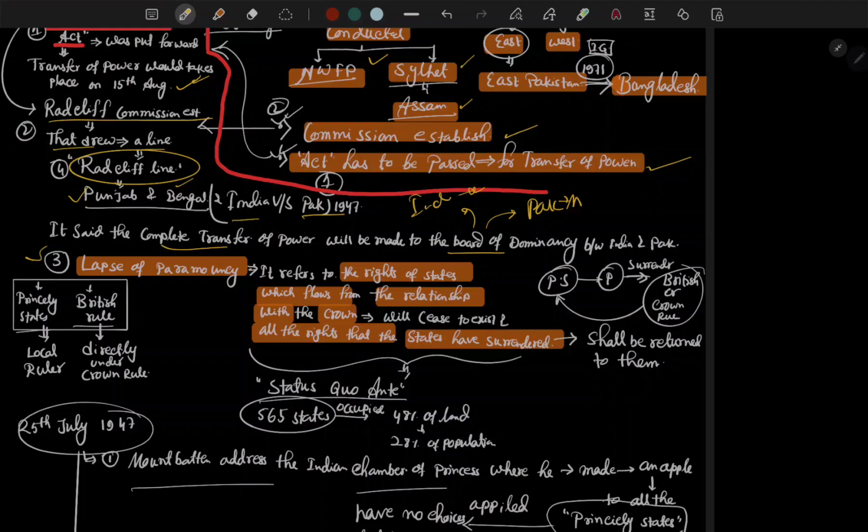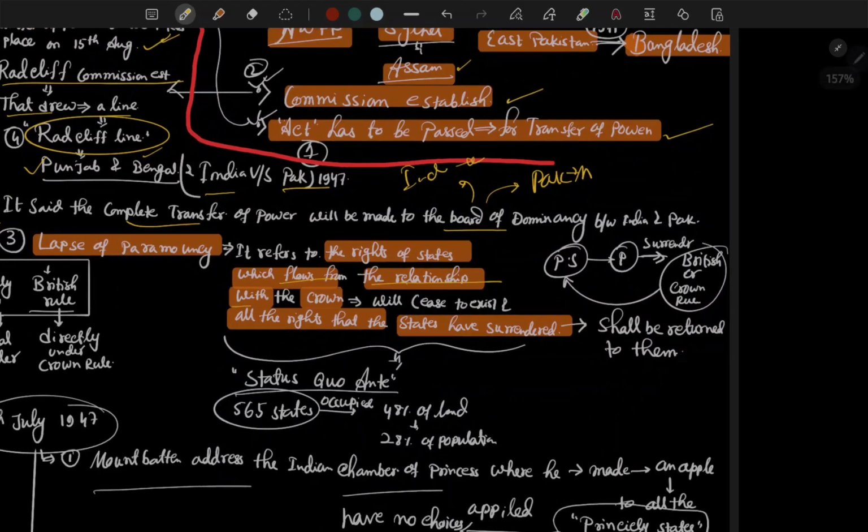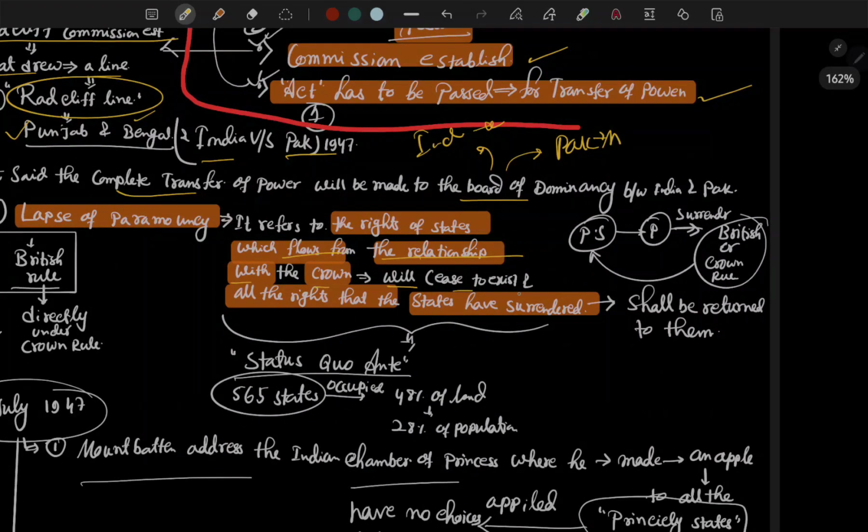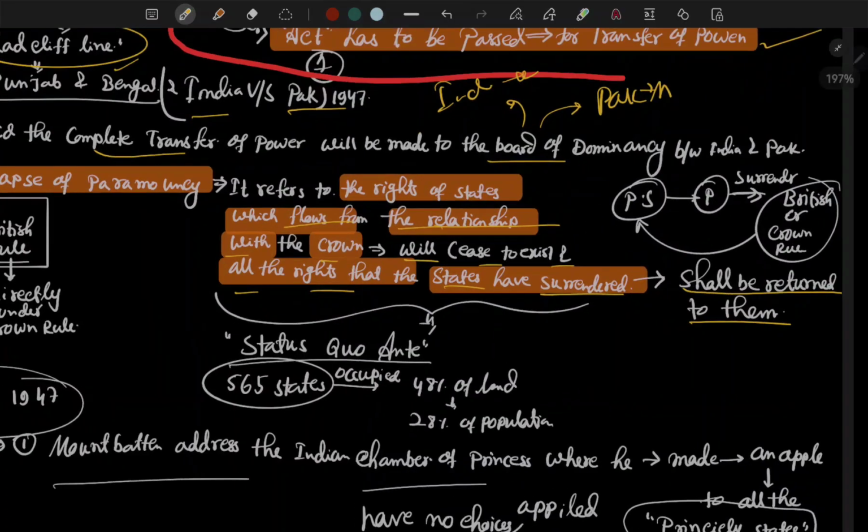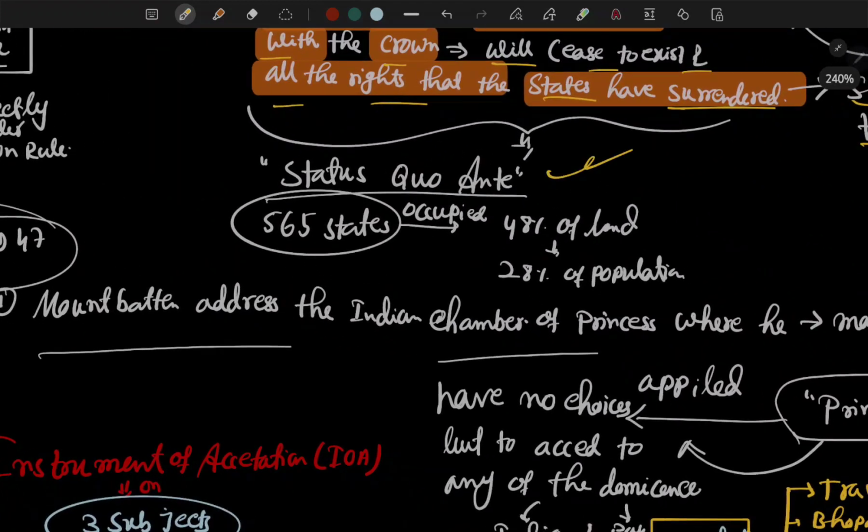Then the lapse of paramountcy basically refers to the rights of the states, which flowed from their relations with the crown. They had surrendered their power to the British crown, and this shall be returned. This is called the status quo ended.